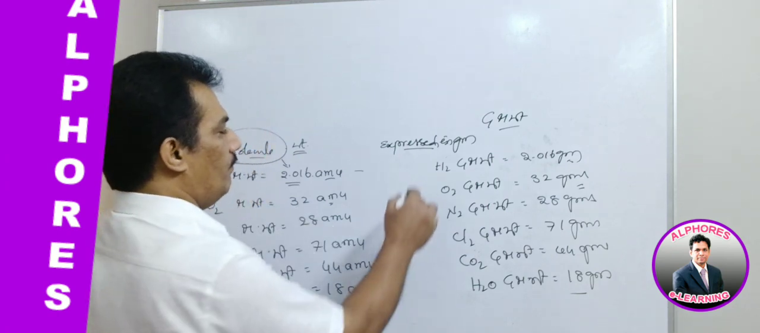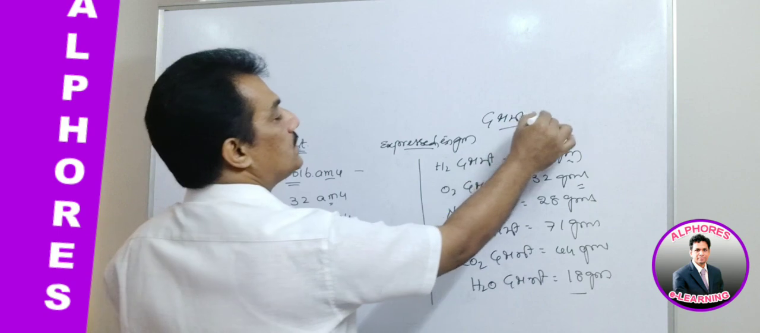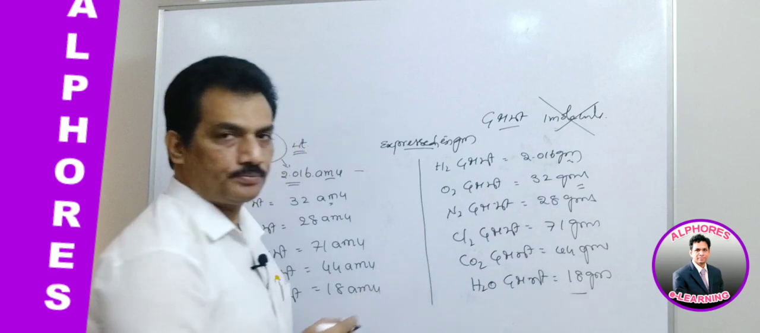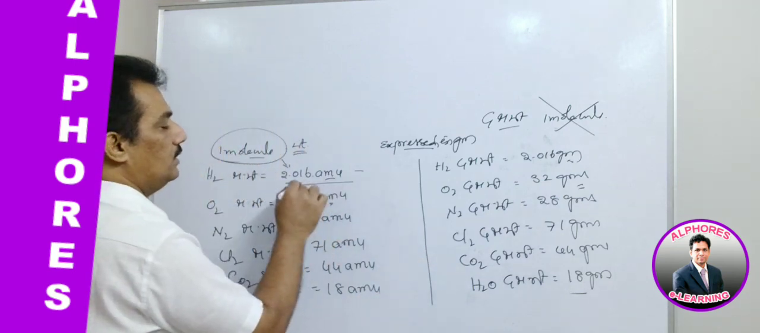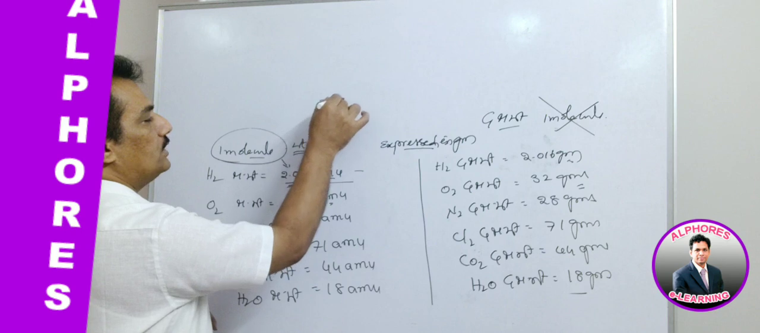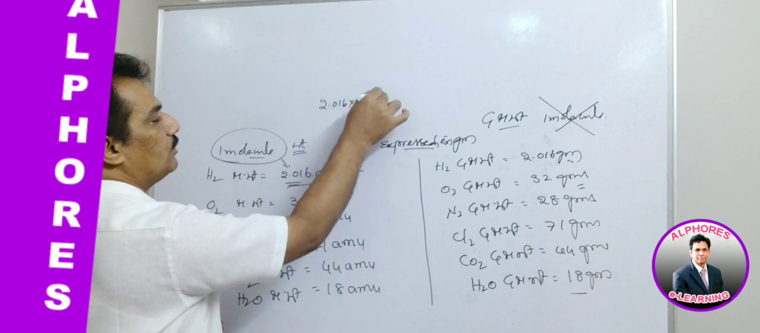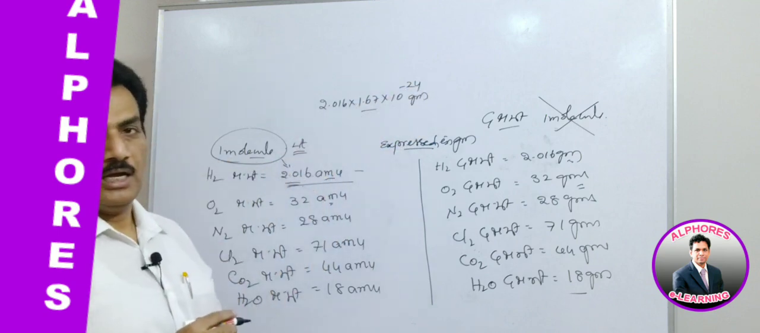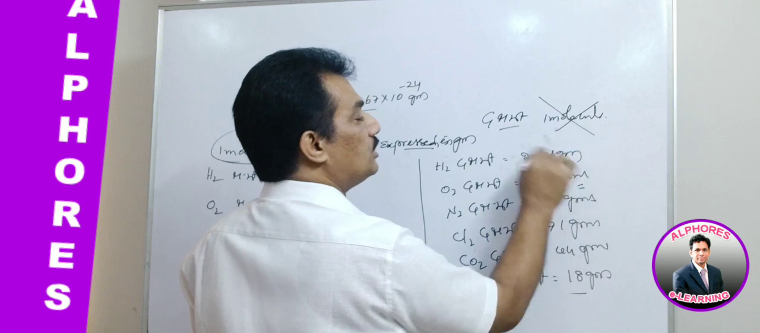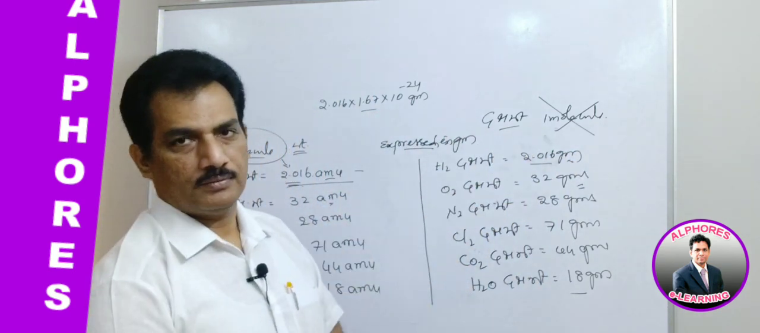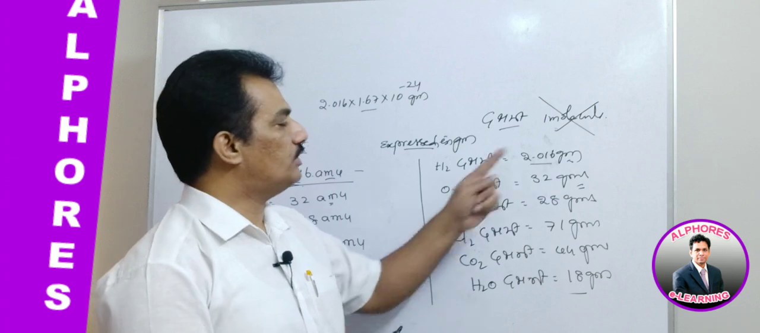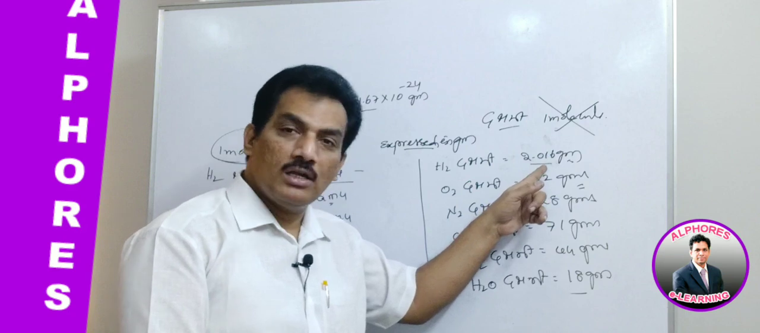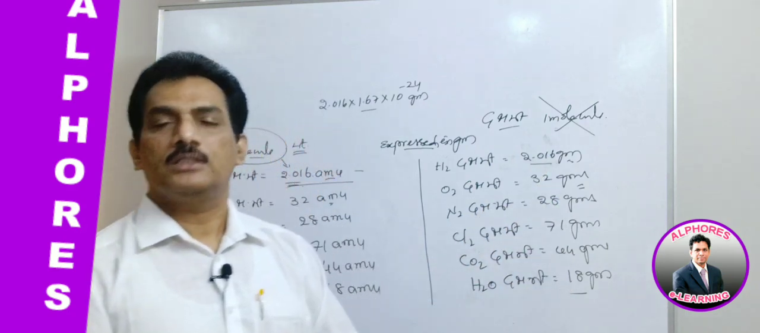Clear? Now this is not one molecule weight. One molecule weight is this one: 2.016 into 1.67 into 10 to the power of minus 24 grams is one molecule of hydrogen weight. But 2.016 grams is not one molecule of hydrogen. Now the question is, if it is not one molecule, how many molecules are present in the gram molecular weight of these respective elements or substances?